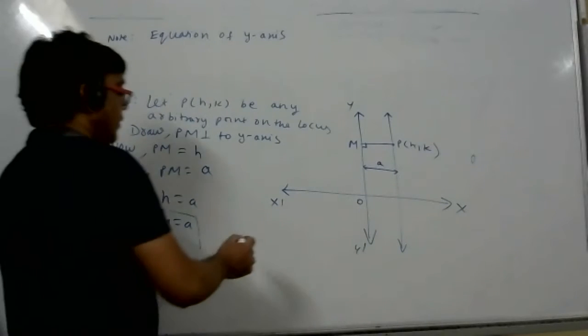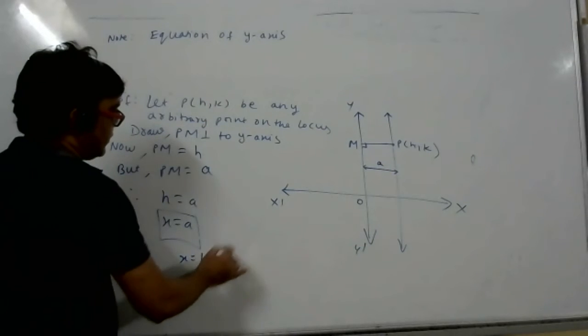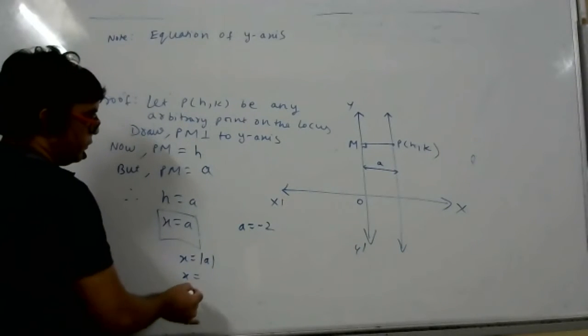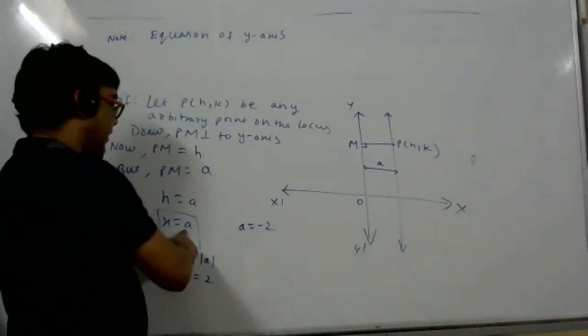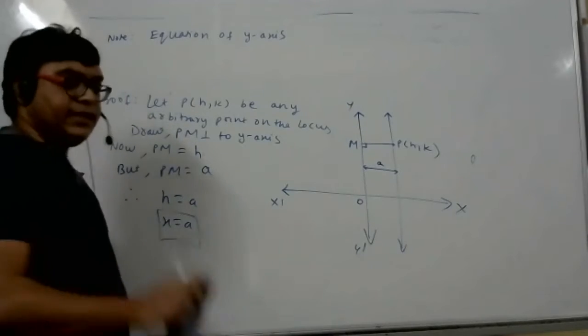If they say plus or minus A, now you say x is equal to mod A, they will say A is -2. A is -2, then what is your answer? Now I understood. So it should be plus or minus A, right? Plus or minus A, but A only. A can be positive or negative. That way you can understand. Not plus minus A, it is A.